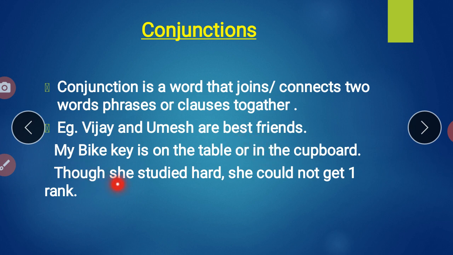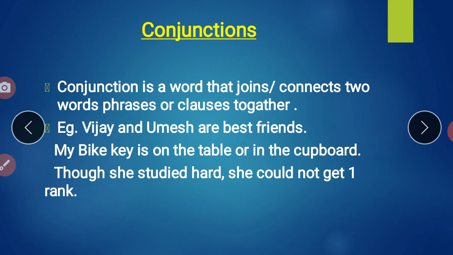Next, though she studied hard, she could not get first rank. Now this is another conjunction, though. Though means she studied hard but she could not get first rank. This is another conjunction. Got it? So students, and, then, or, and though.